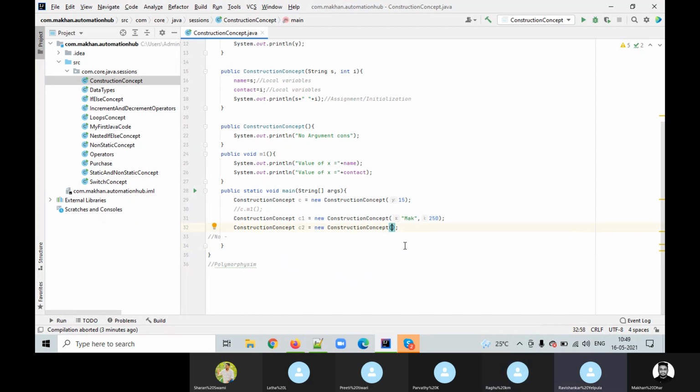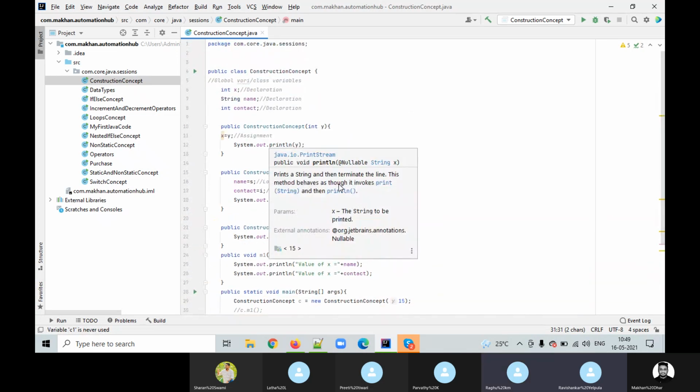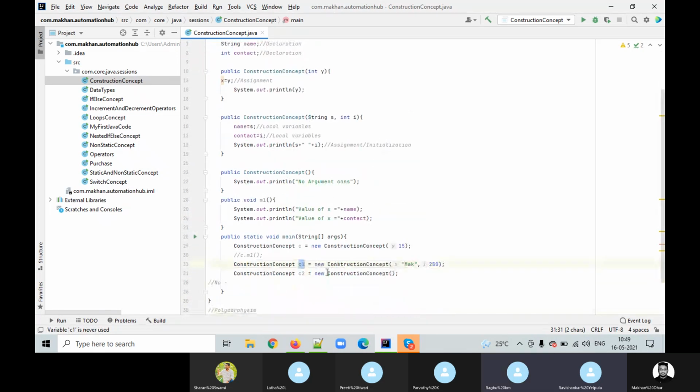Highlight only the first class name, the constructor concept, while creating the object. So this is a class name, and second is a constructor name.